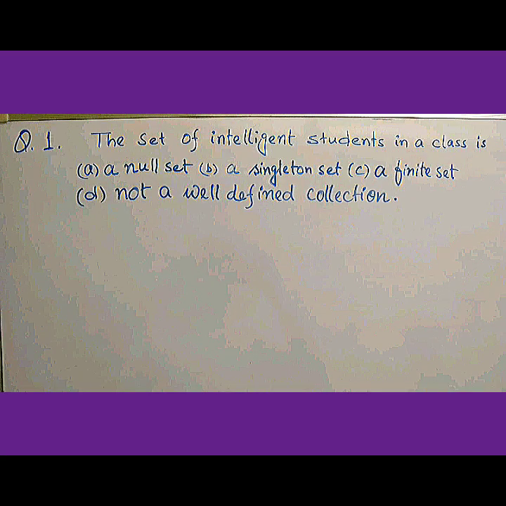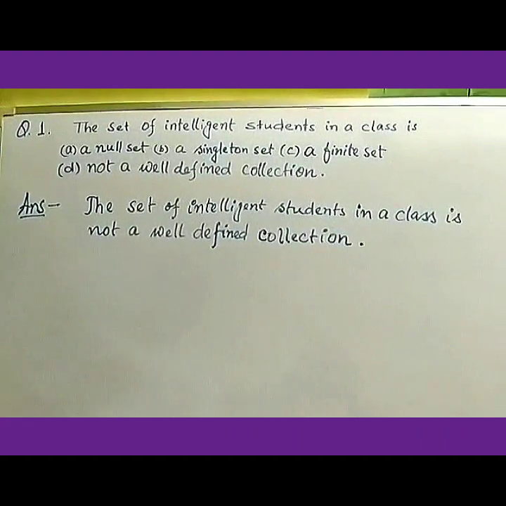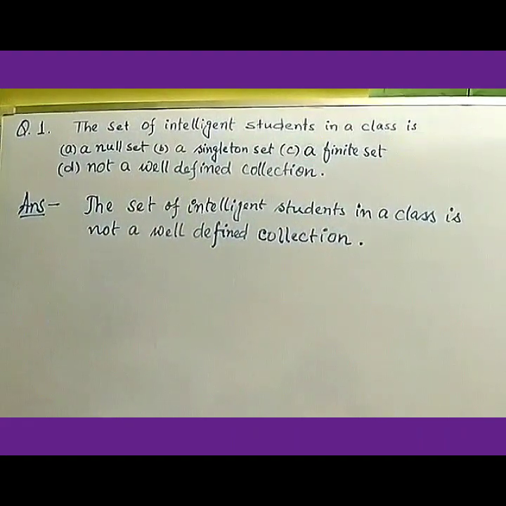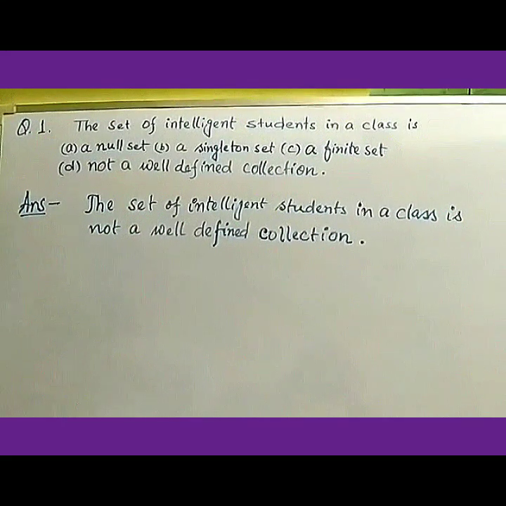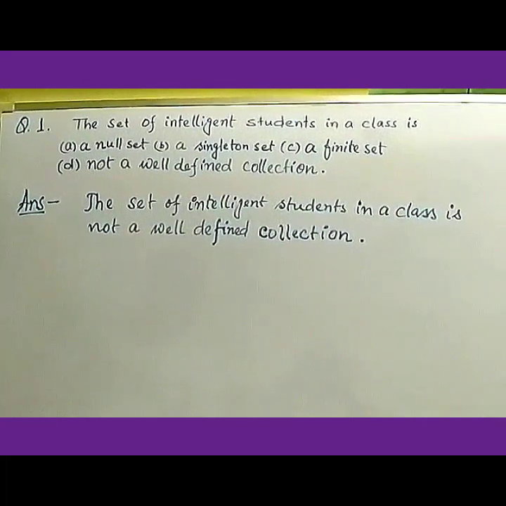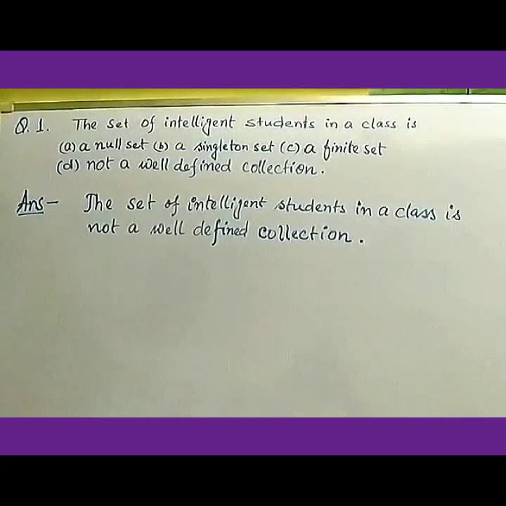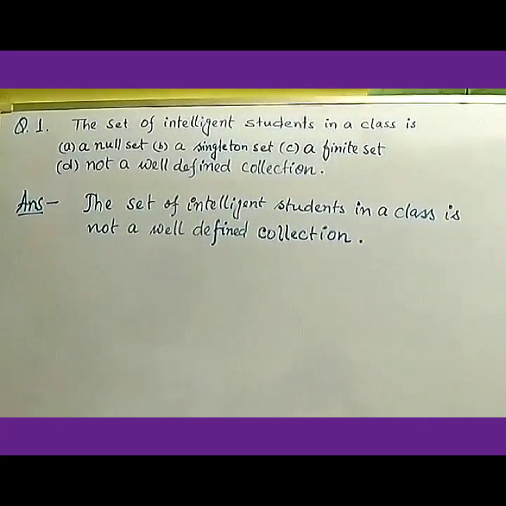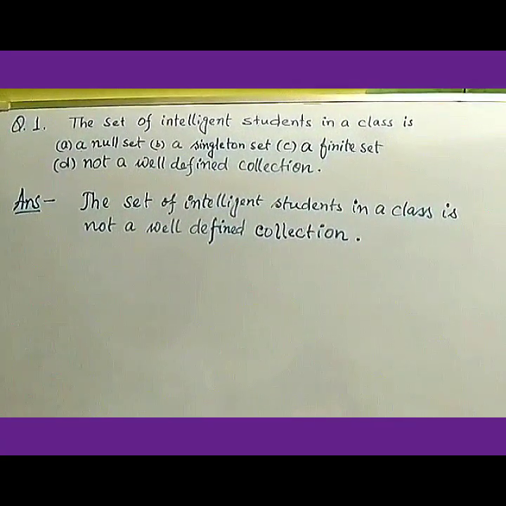Question number 1. The set of intelligent students in a class is. You have 4 options. Let's see the answer. Since intelligence is not defined for a student in a class, it is not a well-defined collection.